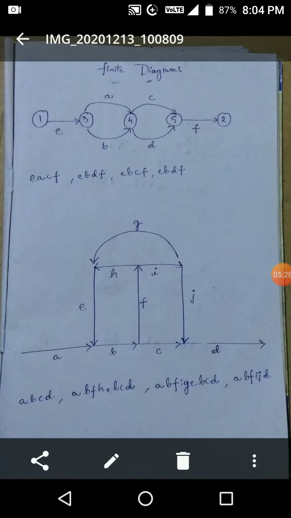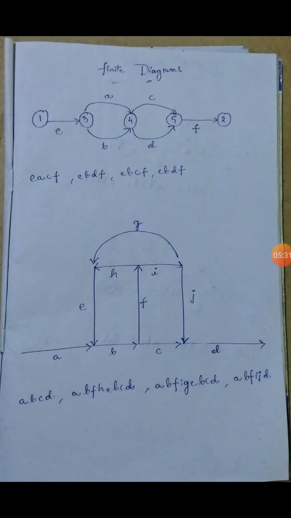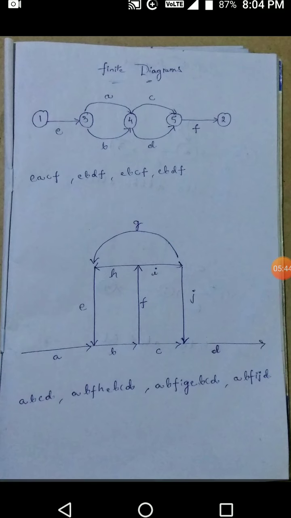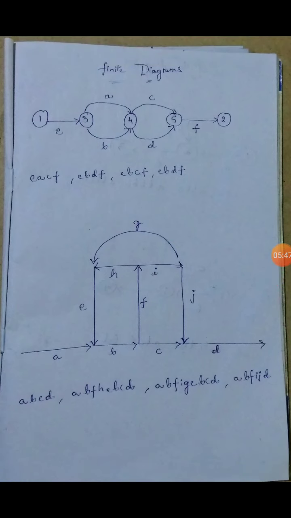EACF is the path from source to destination, from initial state to final state. Reaching the destination is the same representation, but the way, the track, is different; we can approach it in a different way. In EACF, the path goes up, some flow is going up, and then coming down.